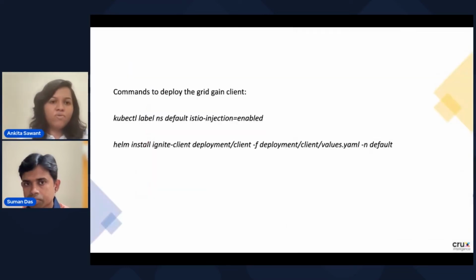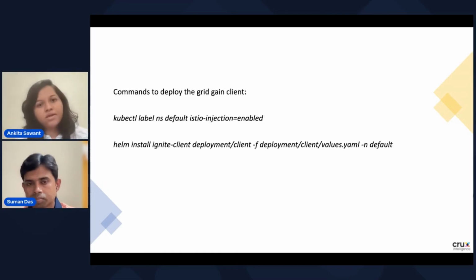Now let's see how you can deploy this GridGain client. We have chosen to deploy this GridGain client into the default namespace, which is there by default in your Kubernetes cluster. You don't have to create that. You just have to label that namespace for the Istio injection and enable it. So using this second line, the kubectl label ns command, you can label the default namespace for the Istio injection. And using the Helm install command, you can install the GridGain client.